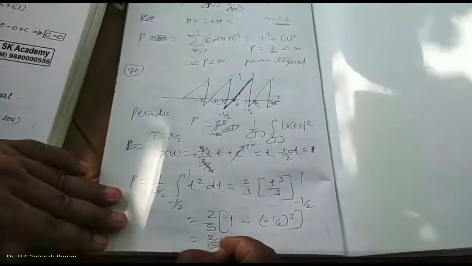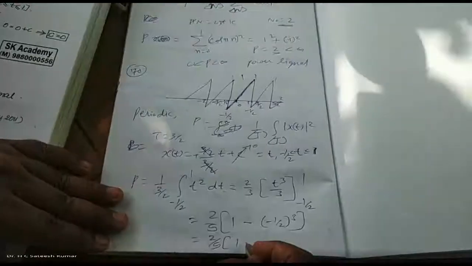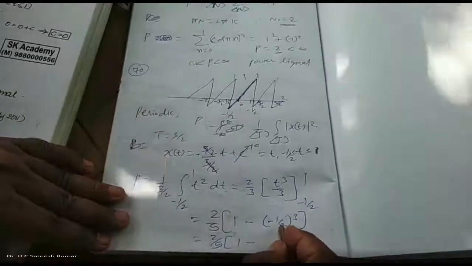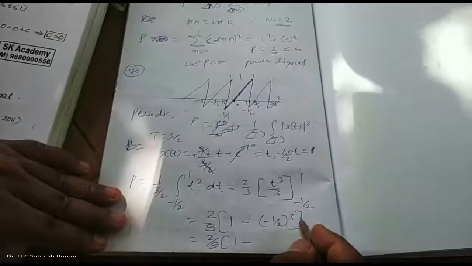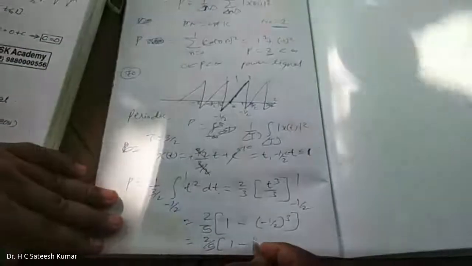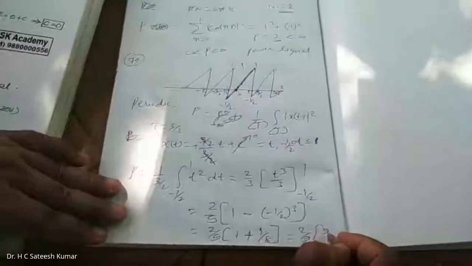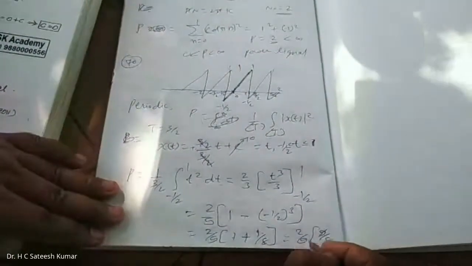2 by 9, 1 minus of minus half whole cube means 1 by 8, minus minus 1 by 8. Minus into minus into minus means you will get minus 1 by 8. So minus minus is plus 1 by 8, which is equal to 2 by 9 into 8 plus 1, 9 by 8. 9 gets cancelled. This is 4 times.